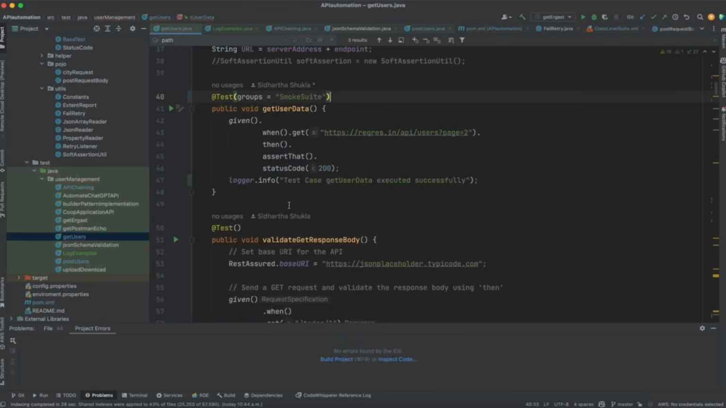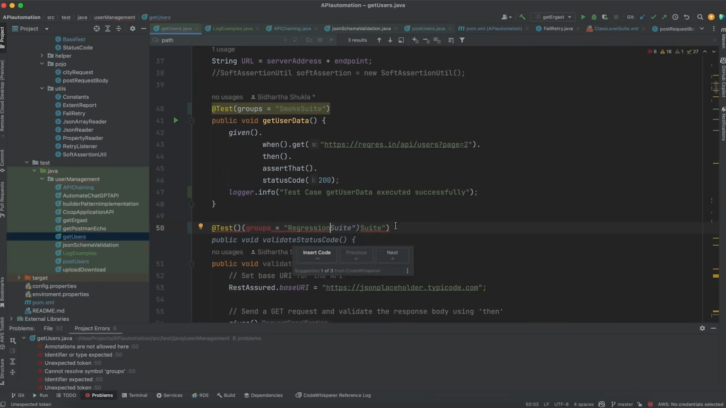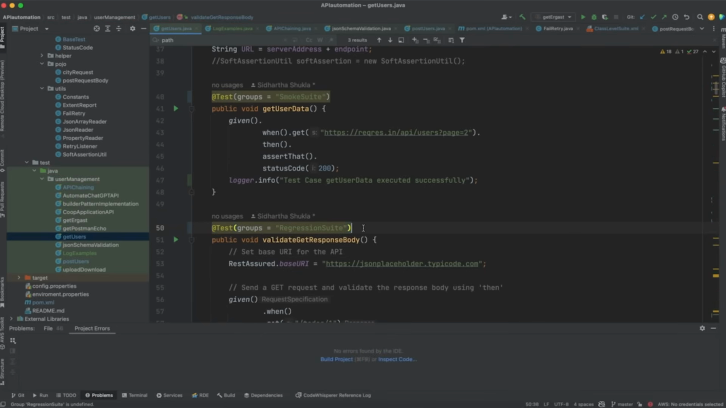Now for example, I have another test case, validate get response body. I want to make it part of the regression suite. Then I will use the regression tag over here. Instead of smoke suite, I will add regression, correct? So regression is added over here, and now this is part of my regression suite. So how am I managing my automation test suite? By using group tags and assigning each test case to a specific suite.